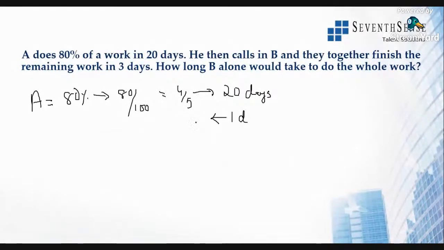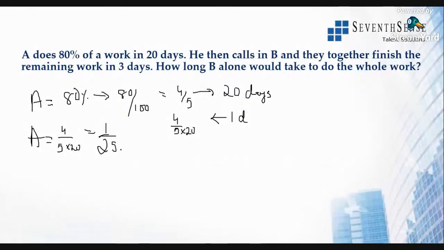In one day, it will be 4 by 5 into 20. So this is nothing but 1 by 25. All right. So A's one day work will be 1 by 25 of the total work.